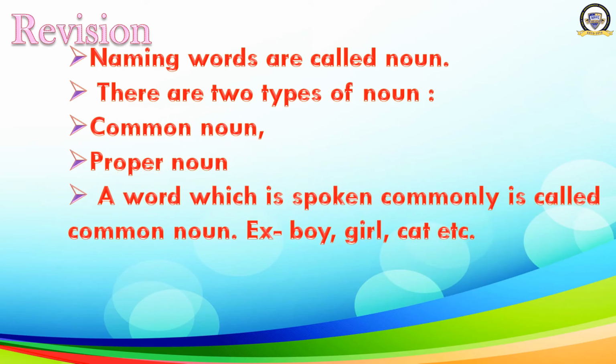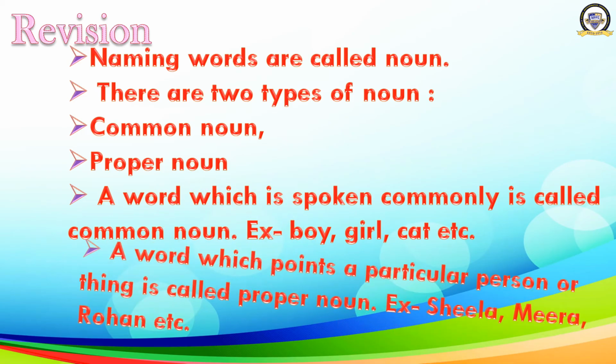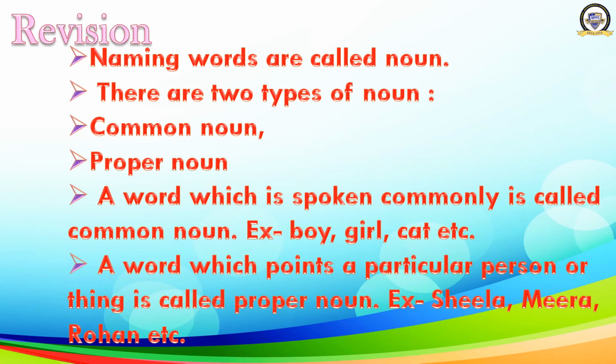A word which is spoken commonly is called a common noun. Example, boy, girl, cat, etc., starting with the small letter. And what is a proper noun? A word which points to a particular person or thing is called a proper noun. Example, Sheila, Meera, Rohan, Delhi, Agra, etc.